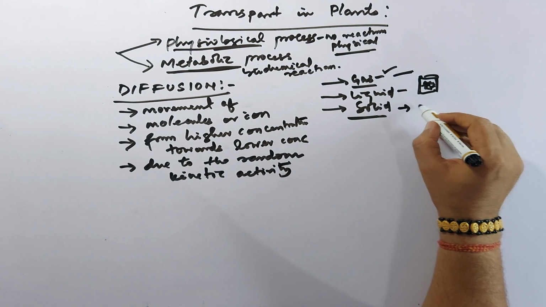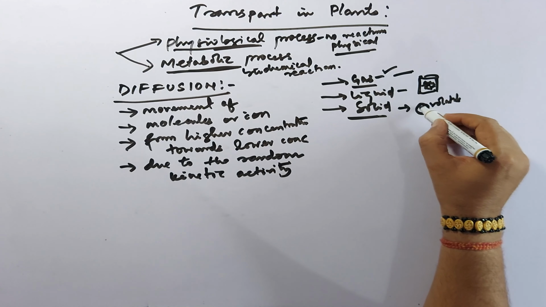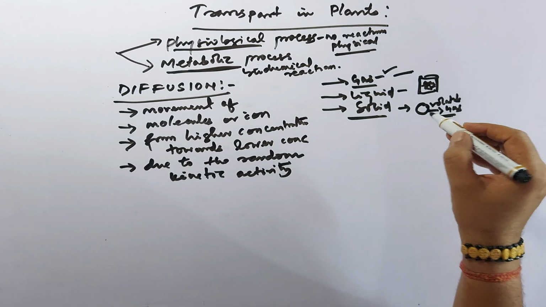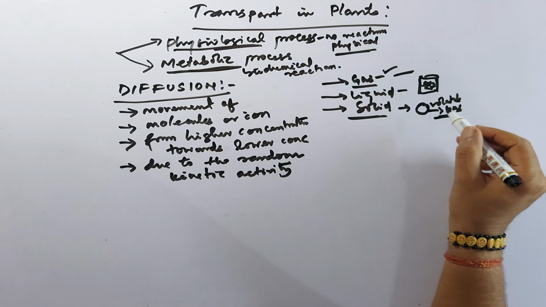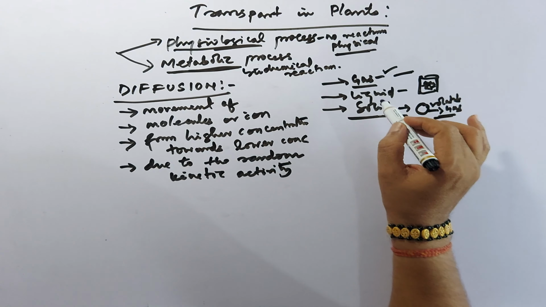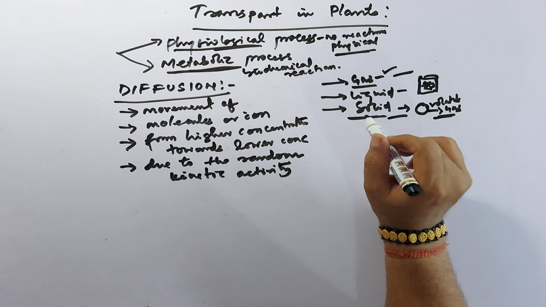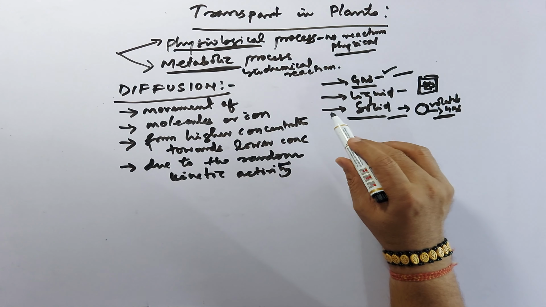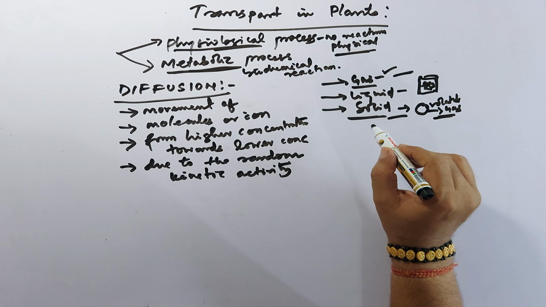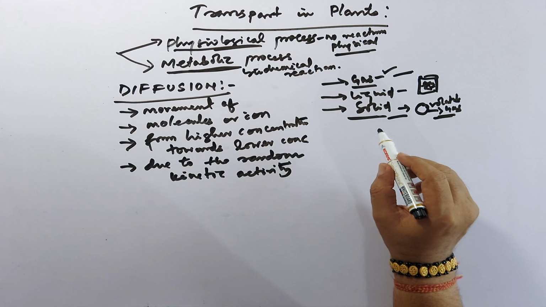In solids, particularly volatile substances convert directly into gas, for example camphor, so this can also diffuse. In this way 3 different types of substance diffusion occur, and very importantly this diffusion also takes place in plants,